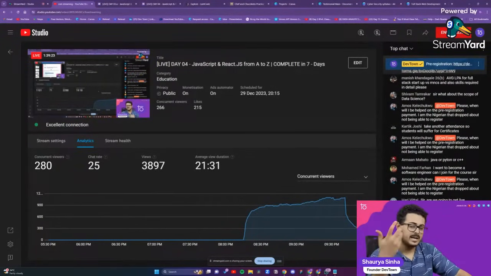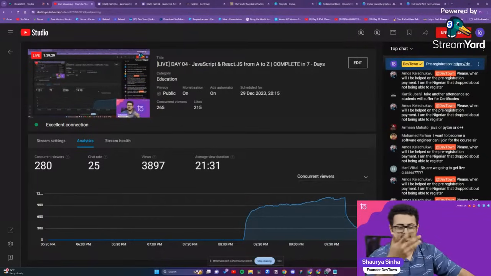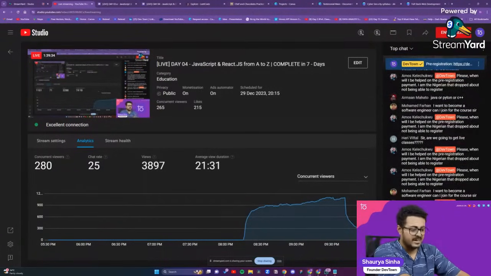In big MNC companies, they hire very good, like their package will be above 16 lakhs per annum, 17 lakhs per annum, 20 lakhs per annum itself. But for that, you need to know data structure algorithms and competitive programming very well.